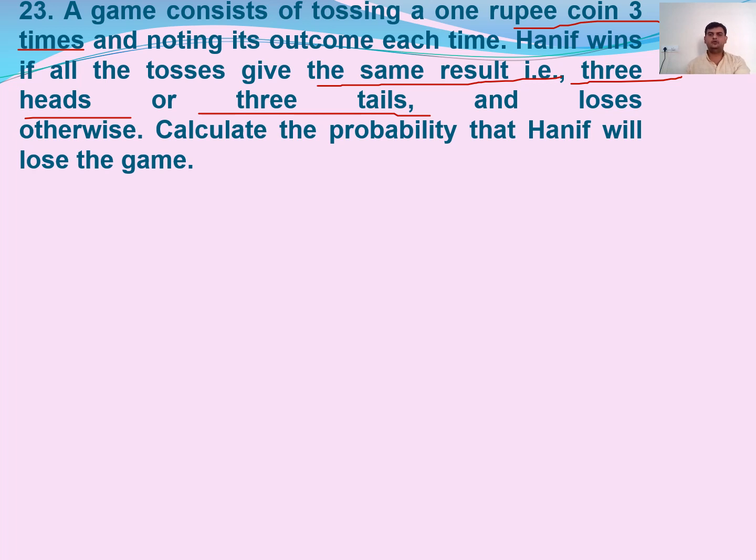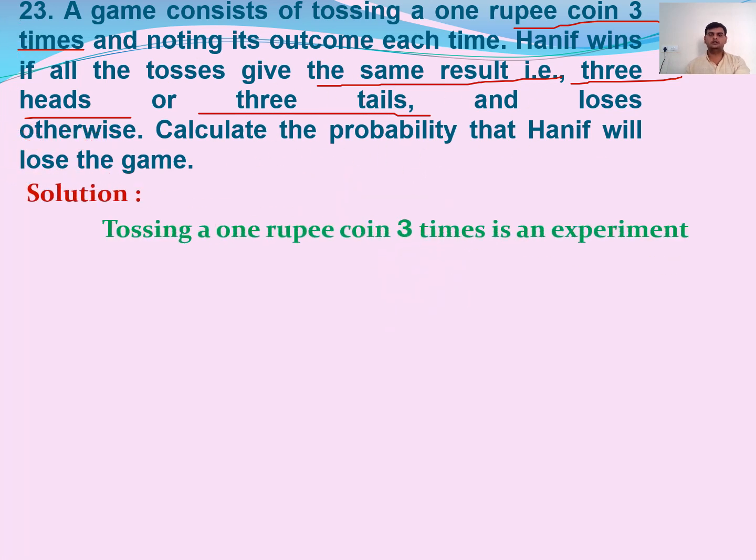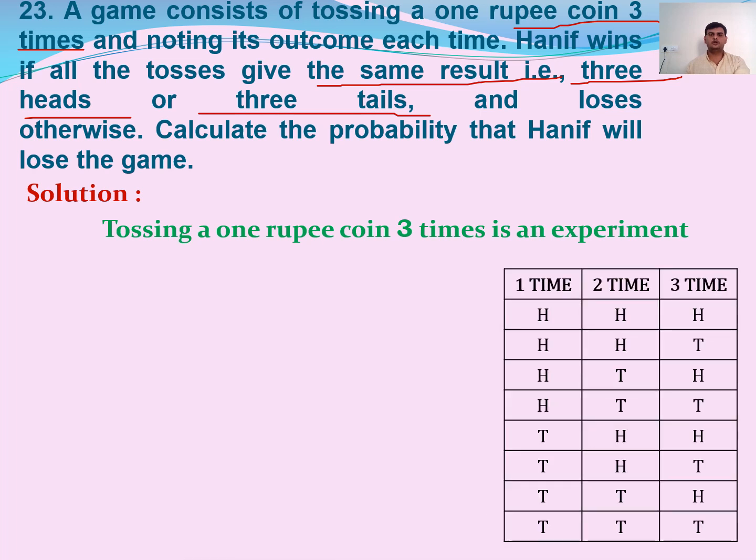Here the experiment we are doing is tossing a 1 rupee coin 3 times. So when we toss a 1 rupee coin 3 times, how many possible outcomes do we get? That we need to find first. Let us see how many possible outcomes we have. What is our experiment? Tossing a coin 3 times. Now, what are the possible outcomes we have? Here we have a table.